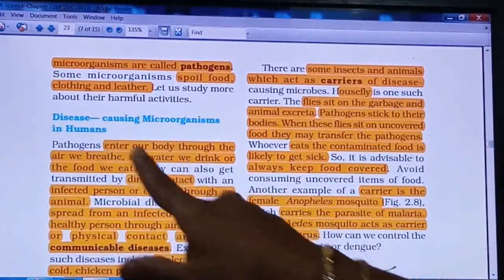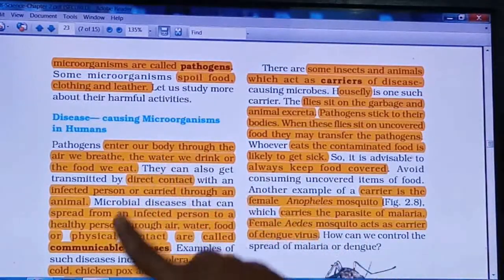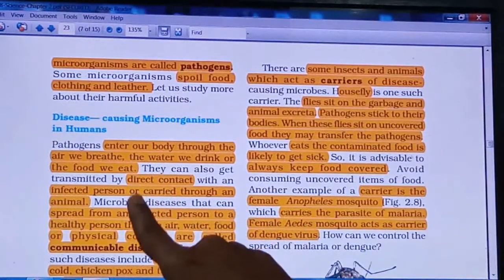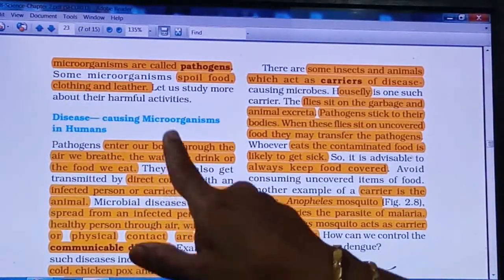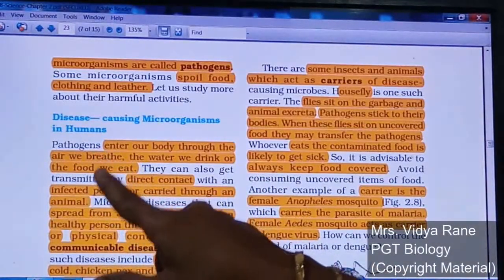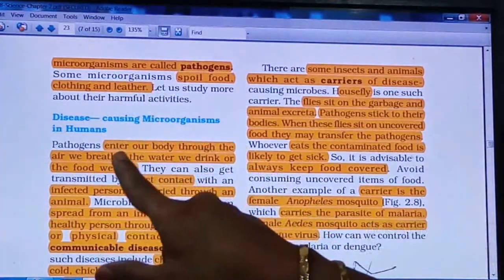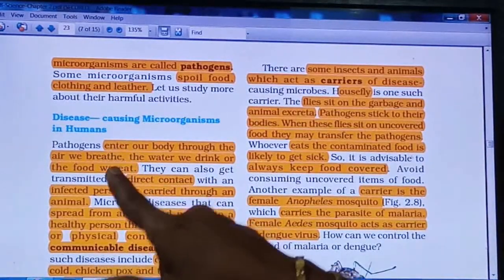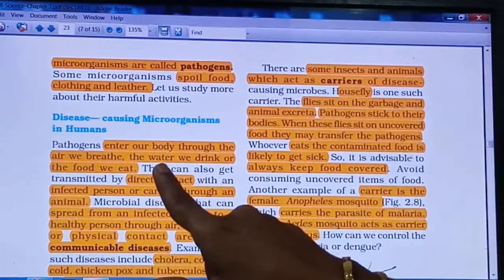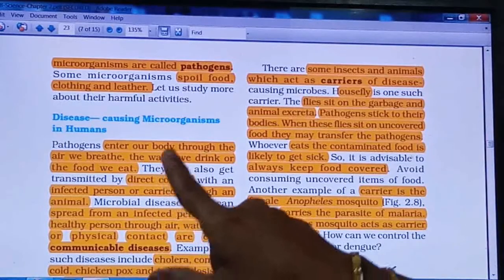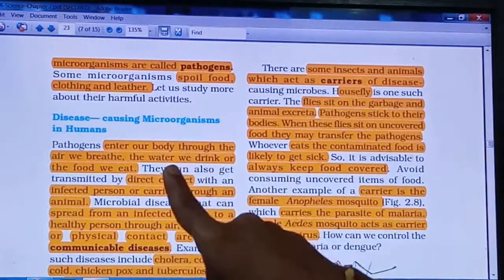Now, disease causing microorganisms in humans. In this point we will see how these pathogens enter our body, right? You know that we breathe air. Suppose these microorganisms are present in the air, so with the breath these organisms may enter our body, right? When we drink water and if this water is not pure, the possibility is that the microorganisms may enter our body through water and cause a disease.